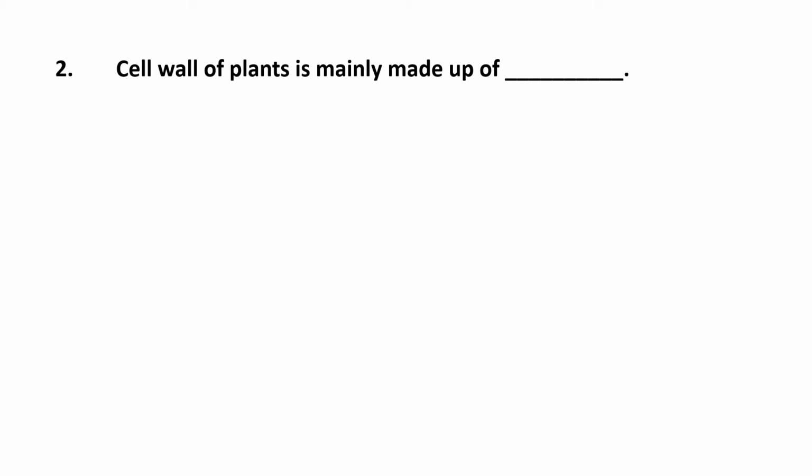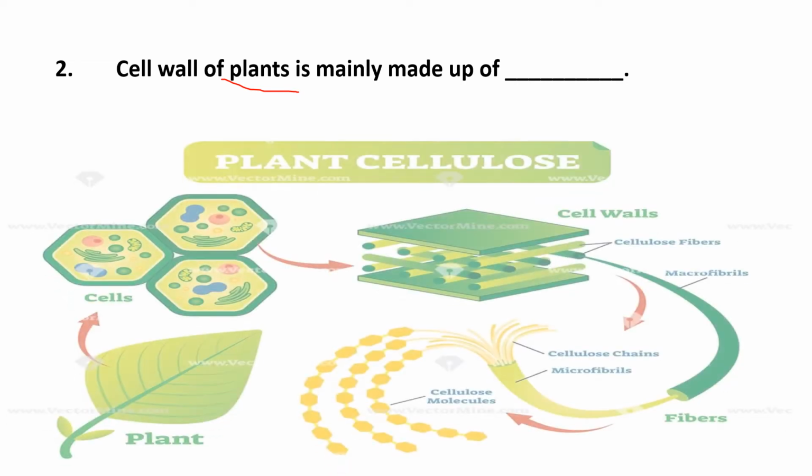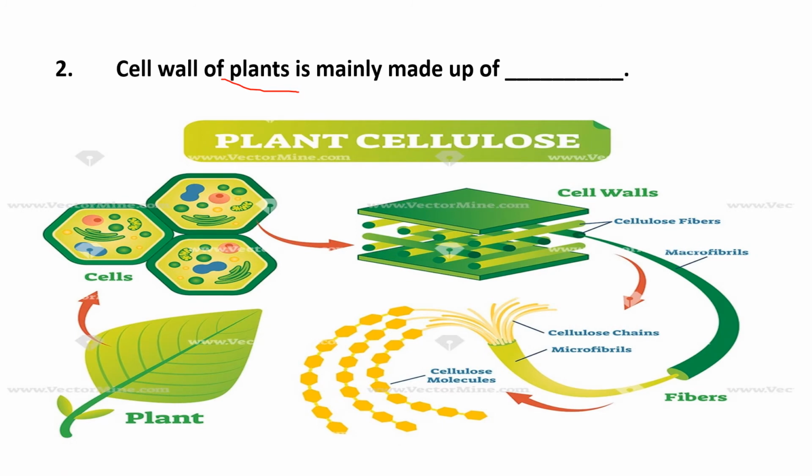Okay, the second fill up is: cell wall of plant is mainly made up of what? Definitely we know that only plants have cell walls, animals do not have a cell wall. So cell wall of plant is mainly made up of what? Maybe this image gives you a clear idea, dear students. This is one plant given to you, or we can say a leaf. A leaf is made up of different kinds of cells.